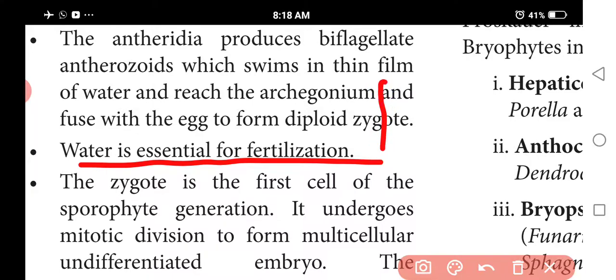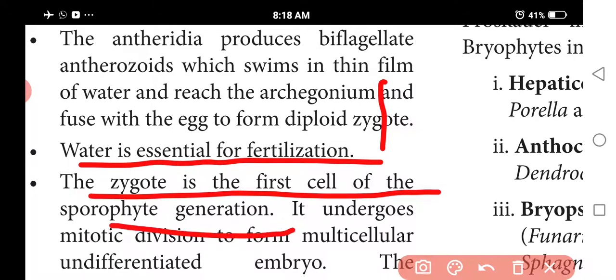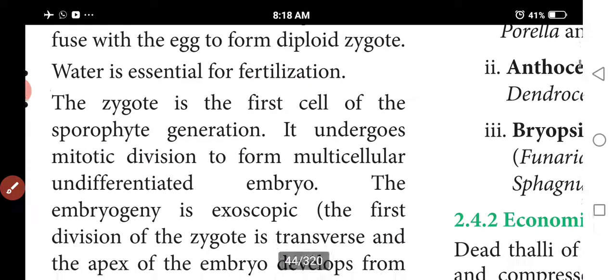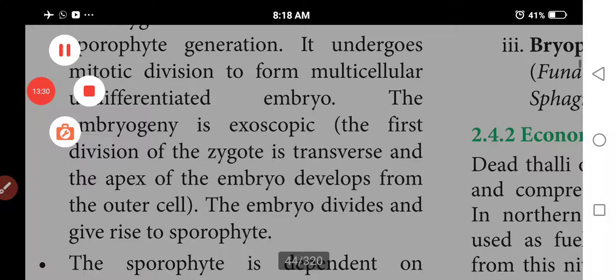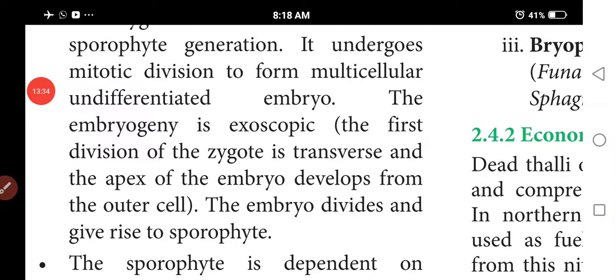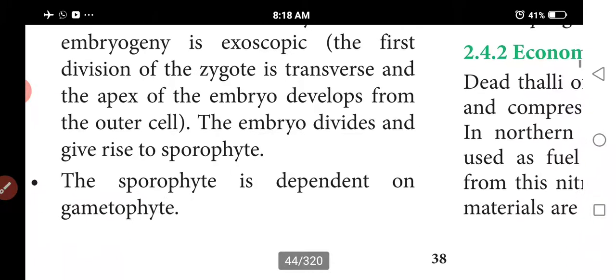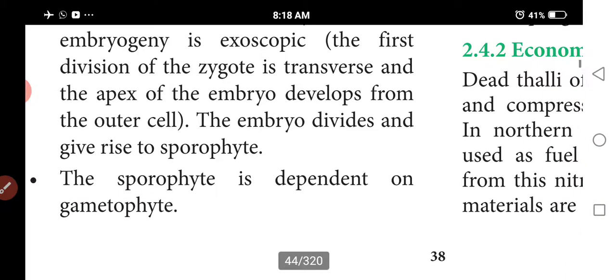After fertilization, the zygote is the first cell of the sporophytic generation. It divides to form a multicellular structure. Transverse divisions occur at the apex of the embryo, and the embryo develops into the sporophyte. The sporophyte is dependent on the gametophyte.